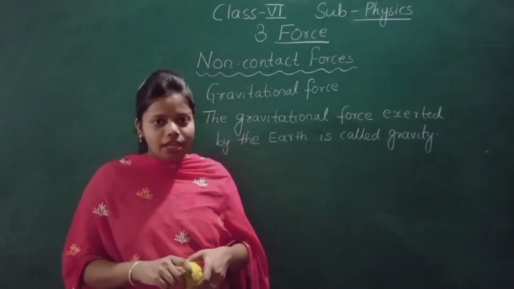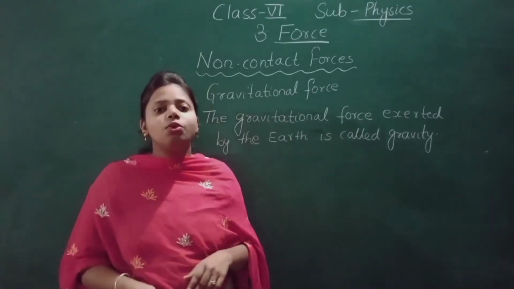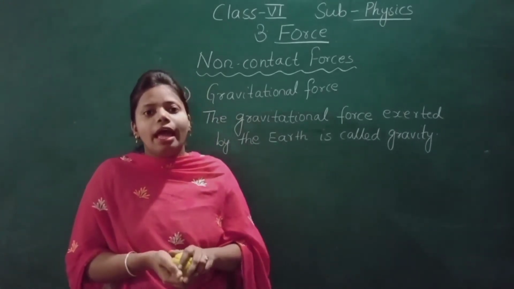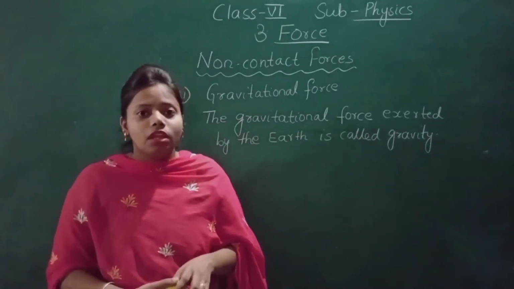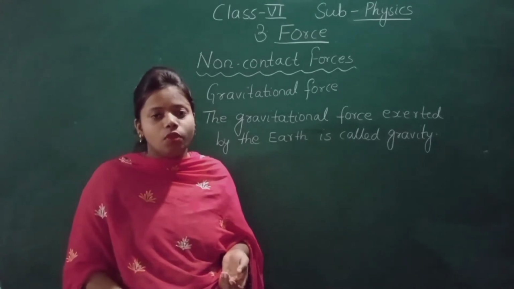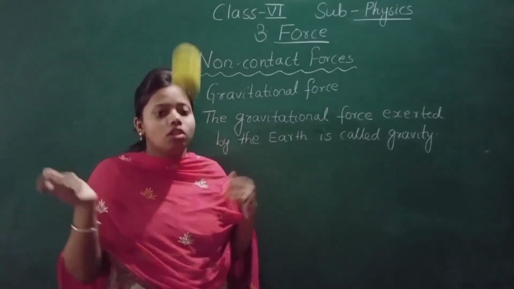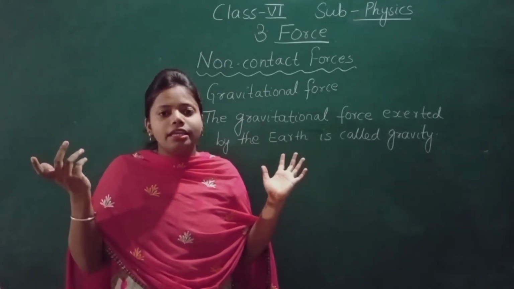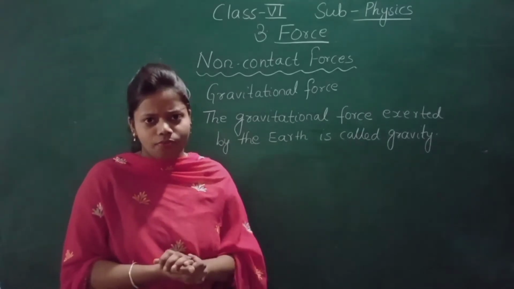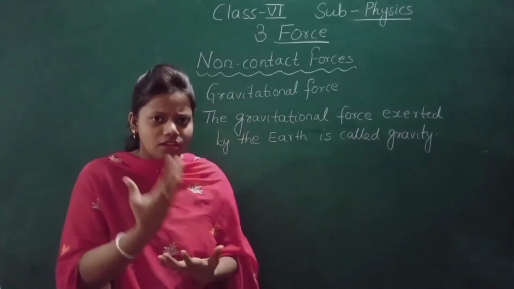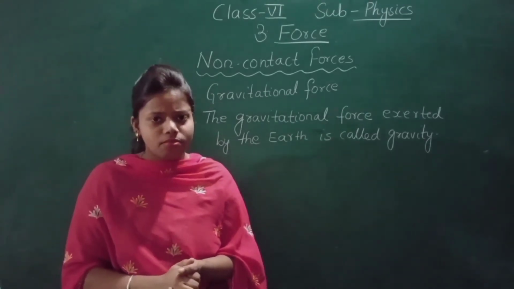While playing with the ball, some of you throw the ball up, and the ball comes down. Why doesn't it go up and up and up? The ball always comes down. Why is it so? When I throw this ball, the ball comes down. What is bringing the ball down? What is the reason behind the ball coming down, not going up and up?